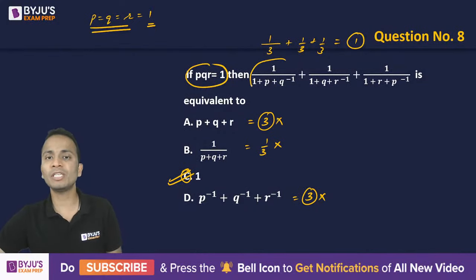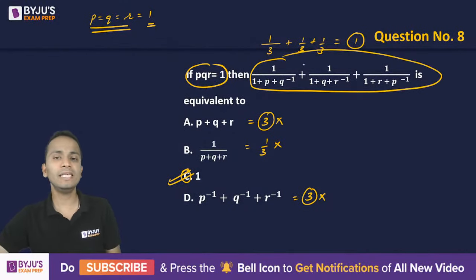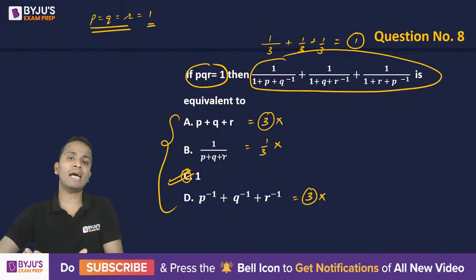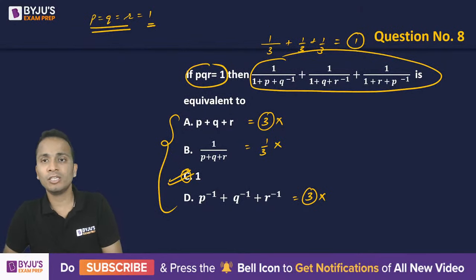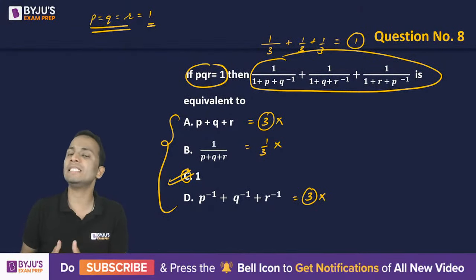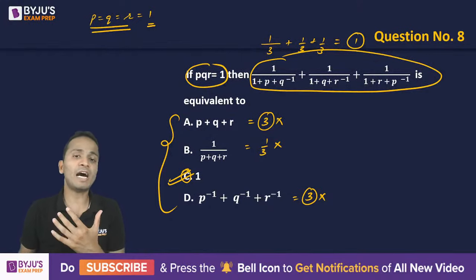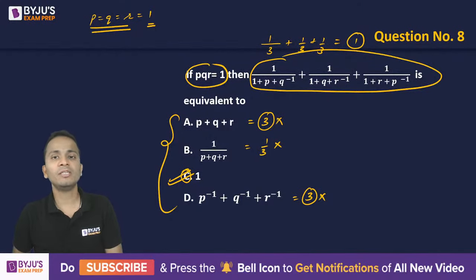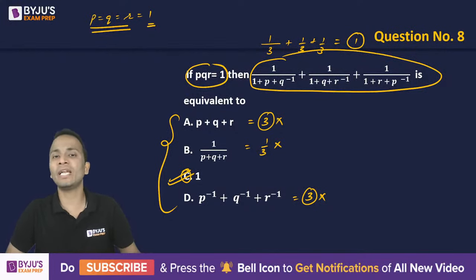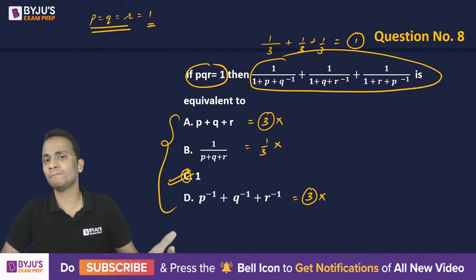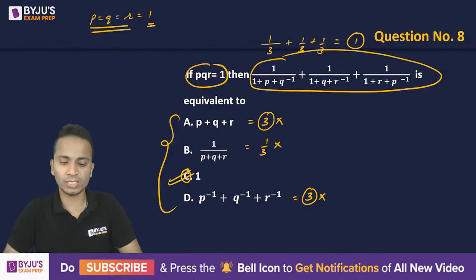I have substituted these values in the expression as well as the options and then matched with the value that I have got. If in the option it's not the same value, I can easily eliminate. But if I'm getting the same value in the option, I'll keep those options. If I have more than one option with the same value, then I will change the values of P, Q and R, change my assumption and repeat the same procedure once again.